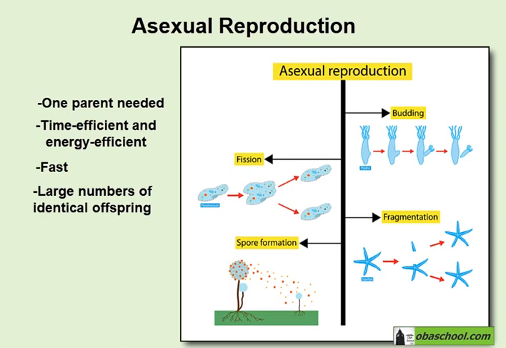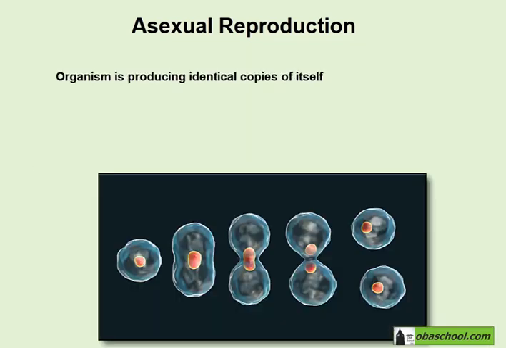It rapidly produces large numbers of identical offspring. Producing large numbers of identical offspring is an advantage in favorable conditions, which means if the organism is living in favorable conditions. But if the environment changes, if the environment is not constantly stable, this becomes a disadvantage. And what do we mean by this? If the organism is reproducing asexually and it's producing identical copies of it, that means this organism will produce offspring that are adapted to the same environment of the parent because they are all identical.